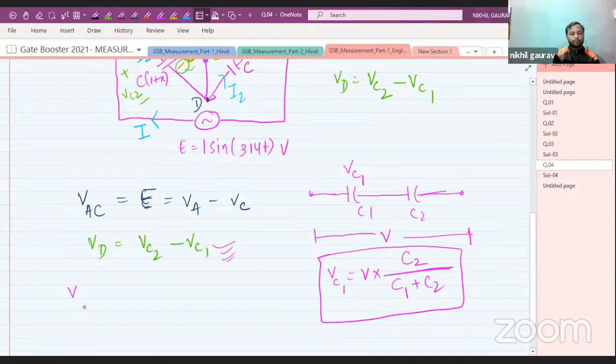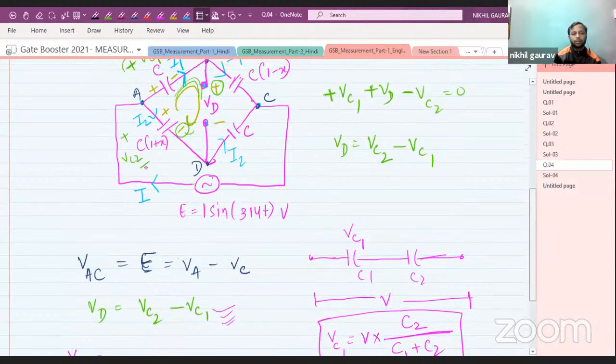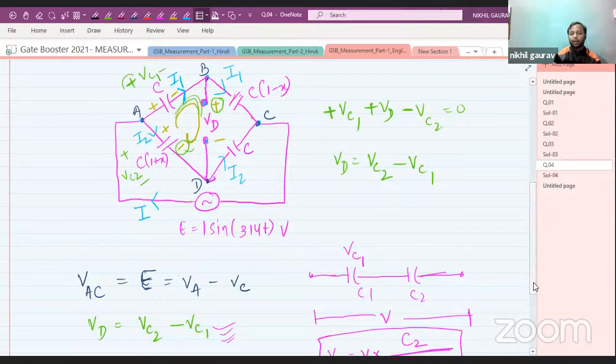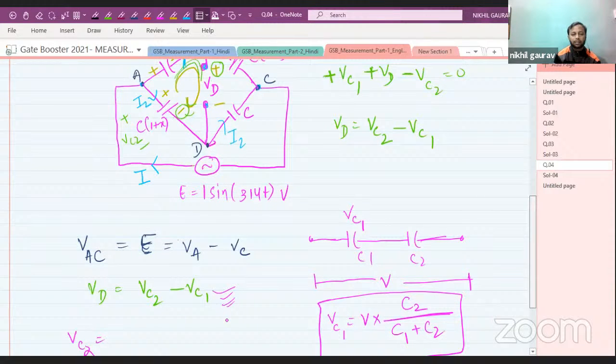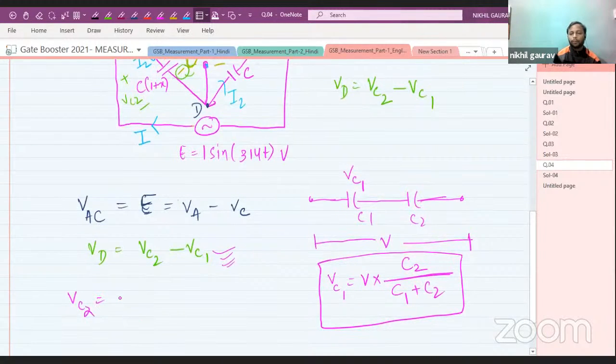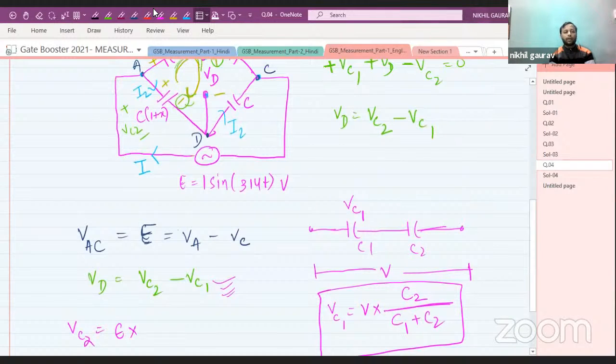All right. So VC2 is equal to the total voltage E into the opposite capacitor. Look here, this branch is in series, so I can use this concept.